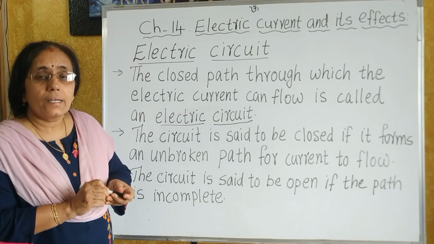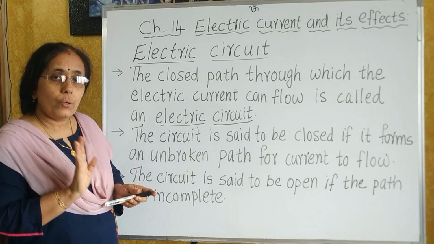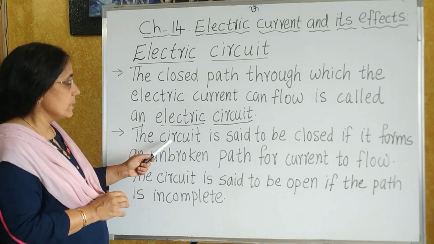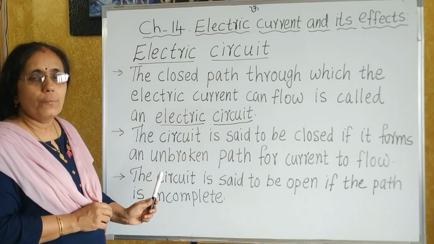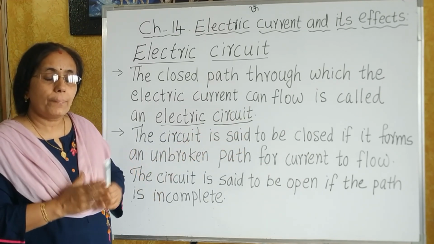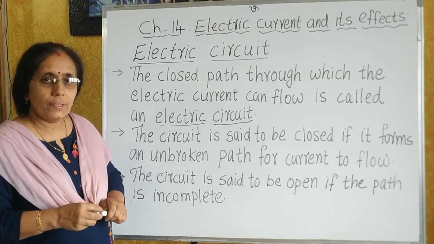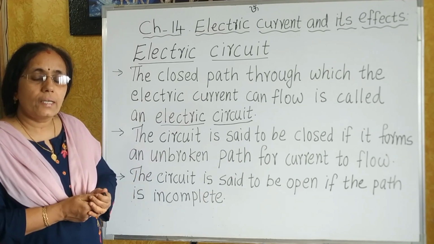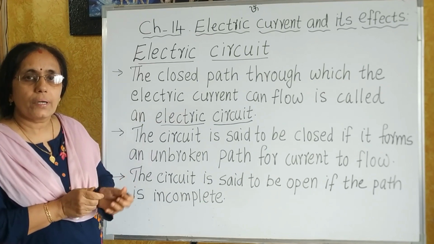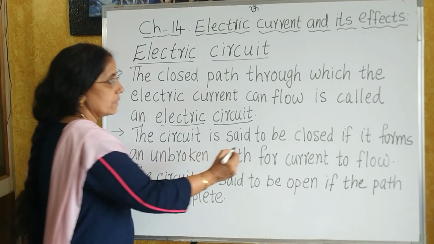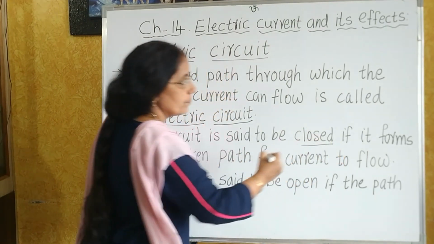We have seen that current flows only through a closed path. So, a circuit is said to be closed if it forms an unbroken path for the current to flow. That means, when do we say an electric circuit is closed? If it forms an unbroken path, it is said to be closed.